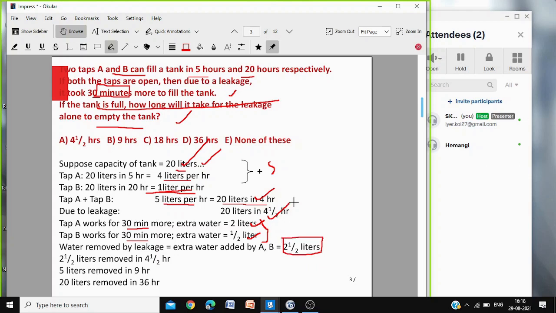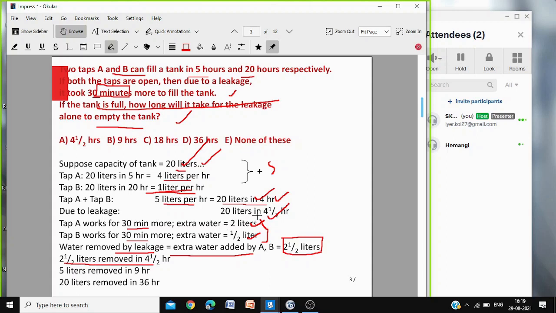The leakage is draining off this 2.5 liters of water. There is extra water added by A and B, which is water removed by the leakage. The extra half an hour, whatever A and B are filling, they are removing. Otherwise, it would have been filled in 4 hours. Why 4.5 hours? What A and B can fill in half an hour will be removed by the leakage in half an hour. So 2.5 liters are removed in 4.5 hours.